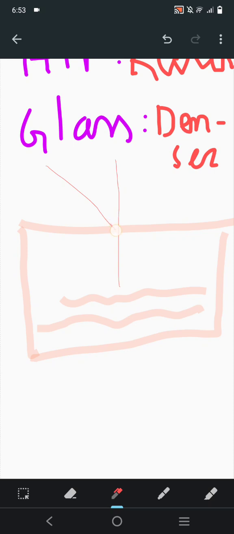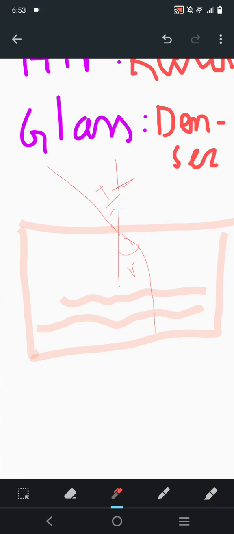When it touches it, the reflected ray will be formed, towards the normal point. So here the angle of reflection and here the angle of incidence will be made.